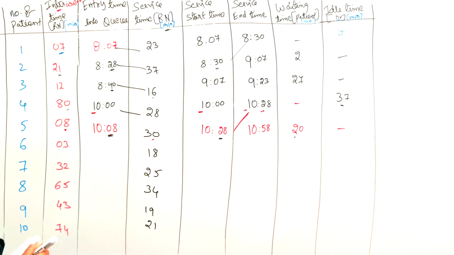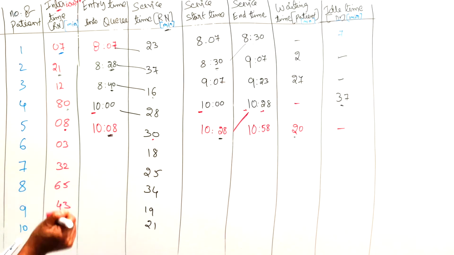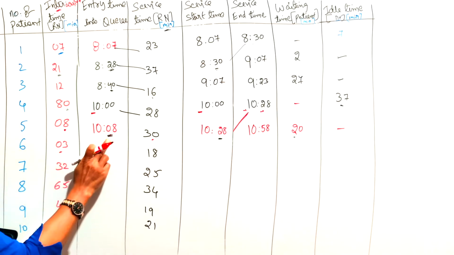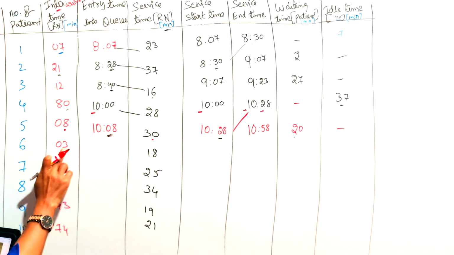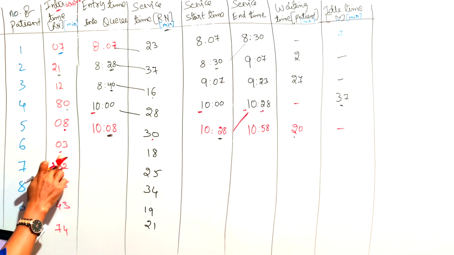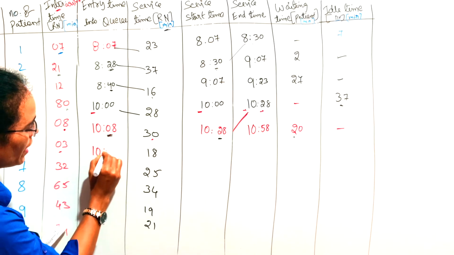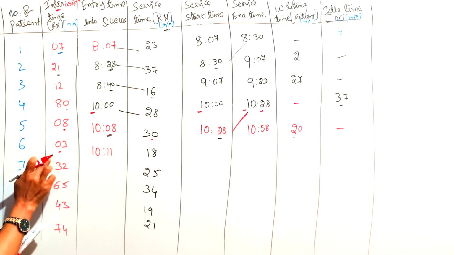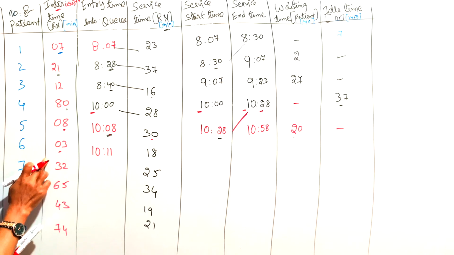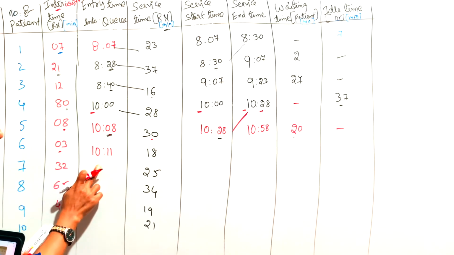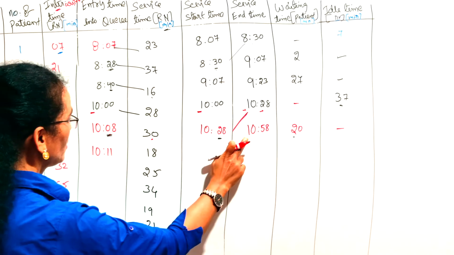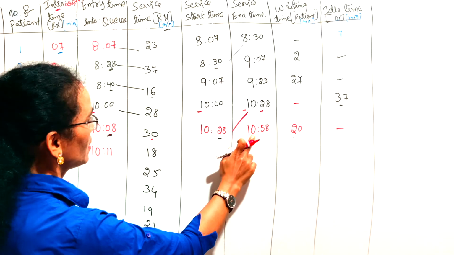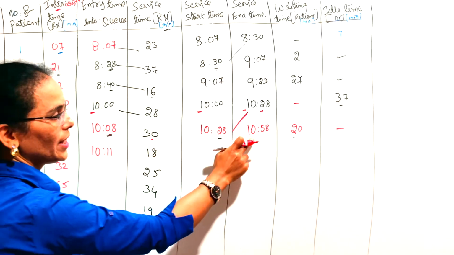Right. Next one. Next, the sixth patient has reached after 3 minutes. 10:08 was the last patient's arrival time. After 3 minutes, the sixth patient has reached, in the sense 10:11. But when his service got started, the doctor was with the previous patient till 10:58.